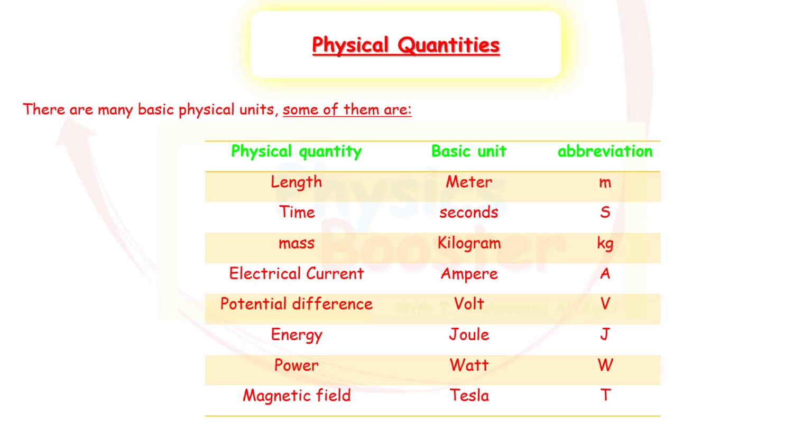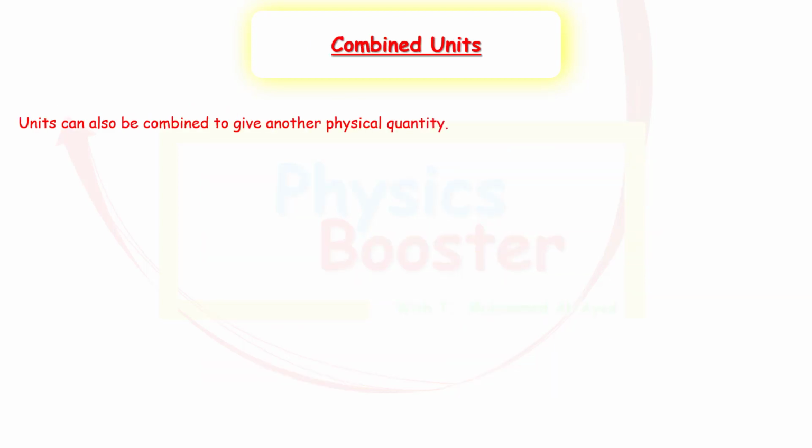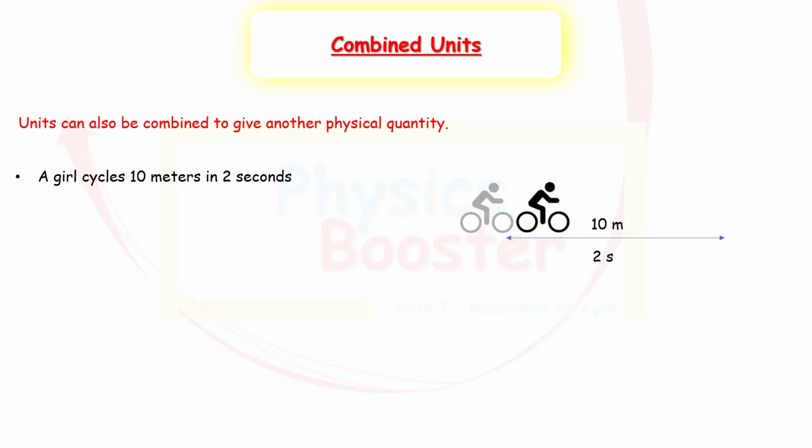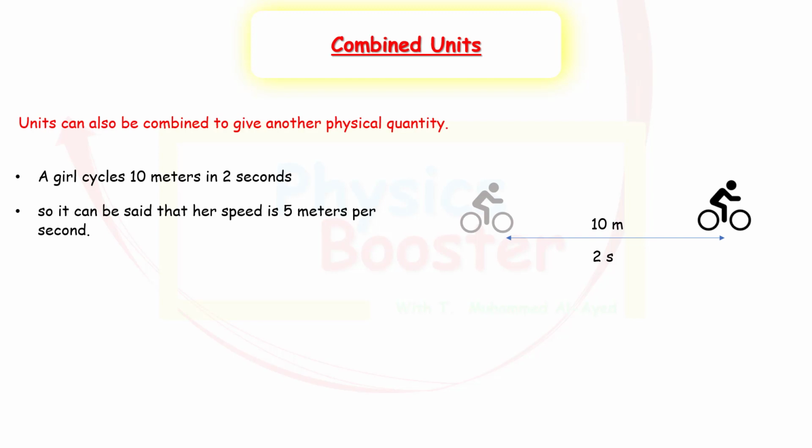Are there other quantities? Yes, for sure. There are many physical quantities all around us, but these are some of the most used or most common physical quantities. Units can also be combined to give another physical quantity. So we can also combine units. So for example, if I say that a girl can cycle 10 meters in 2 seconds, so it took her 2 seconds to travel 10 meters, it can be said that her speed is 5 meters per second.